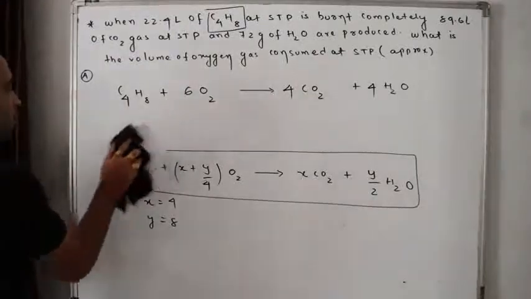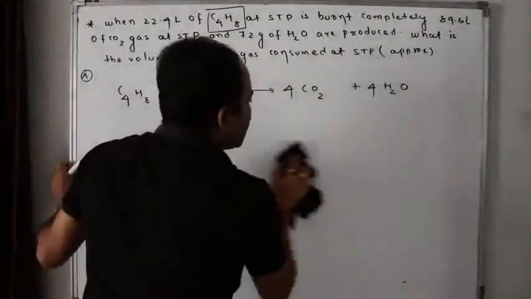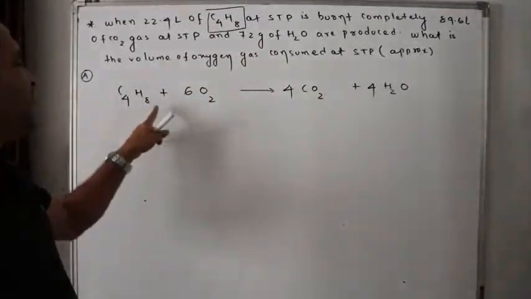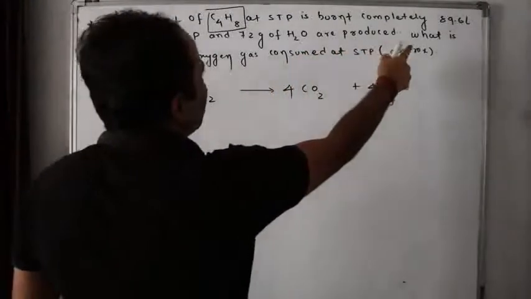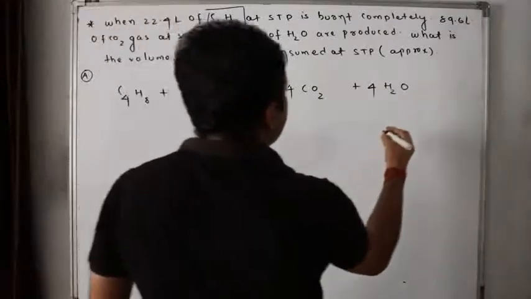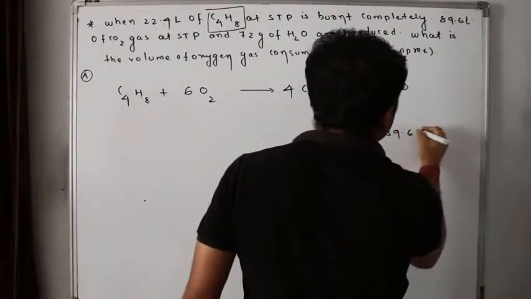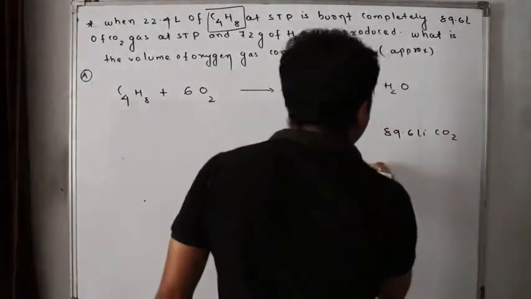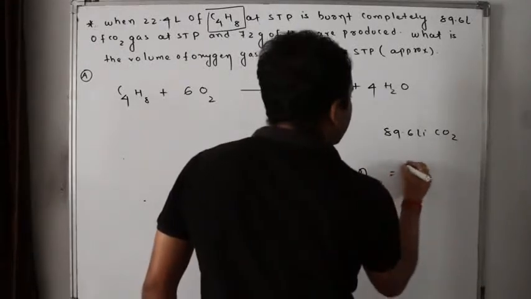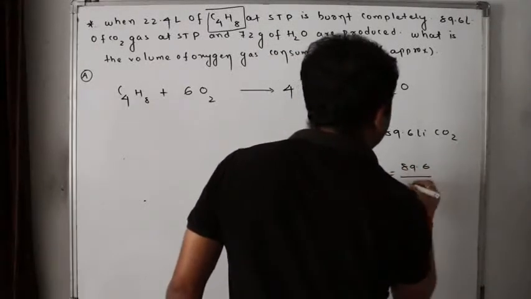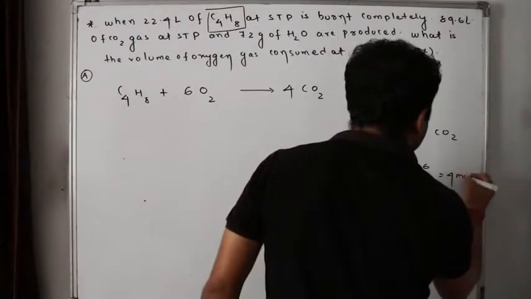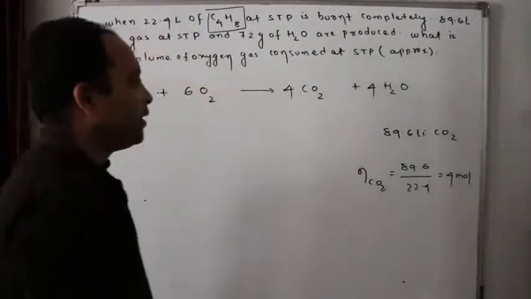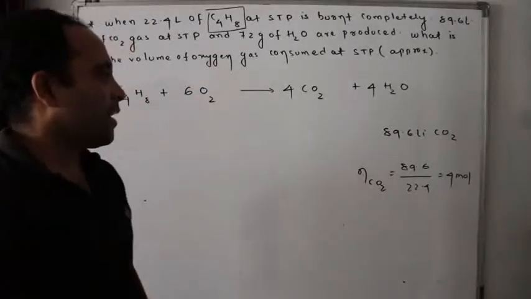Now the question comes. When C4H8 is burnt, it got what? 89.6 liters of carbon dioxide. How many moles of carbon dioxide? It is 89.6 by 22.4. It is approximately 4 moles. Isn't it? 4 moles of carbon dioxide.